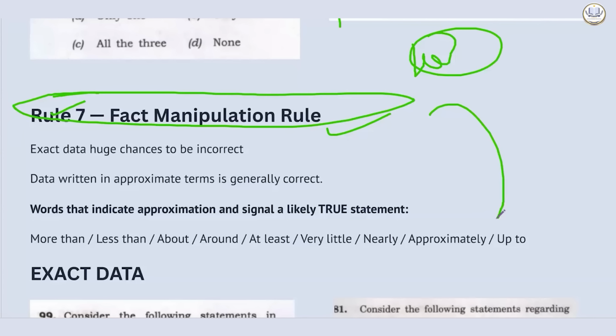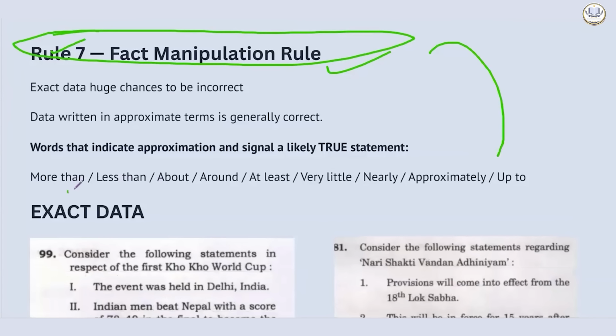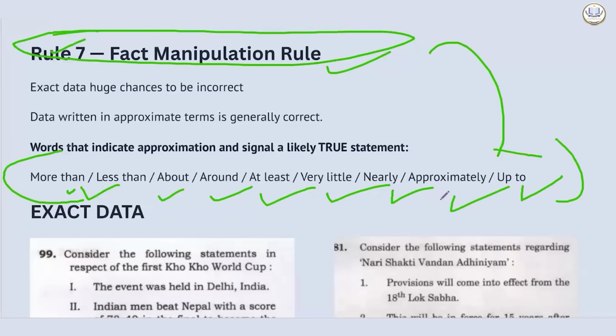So what are the approximate words that they can use? More than, less than, about, around, at least, very little, nearly, approximately, and up to. These are the approximate data statements.